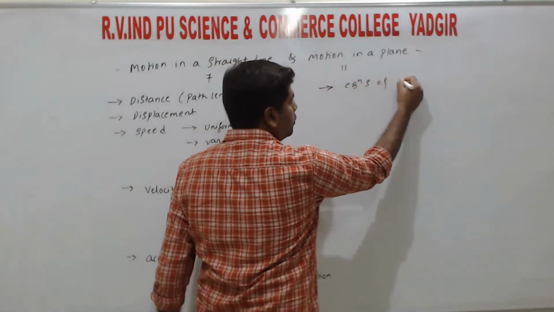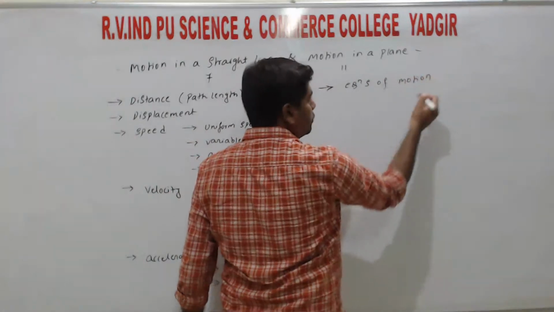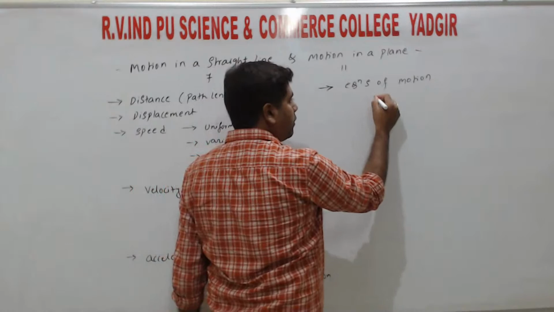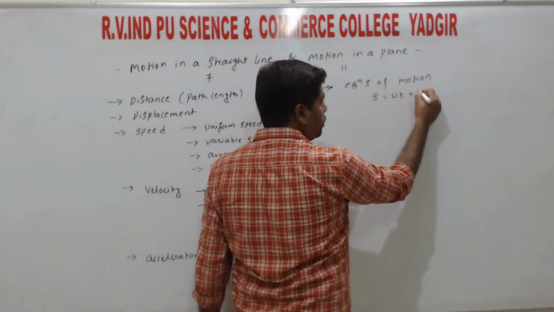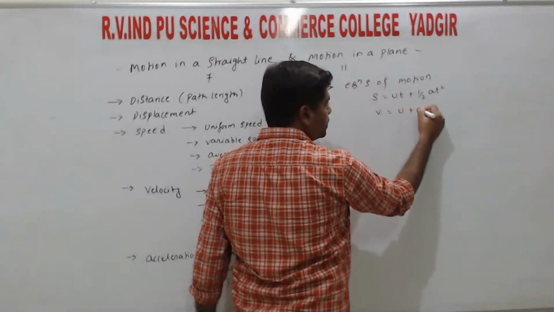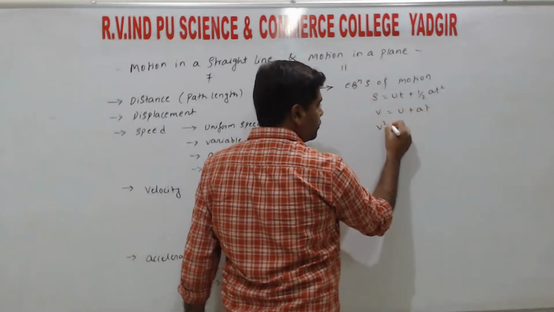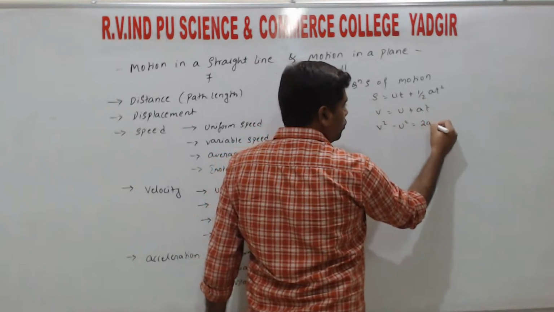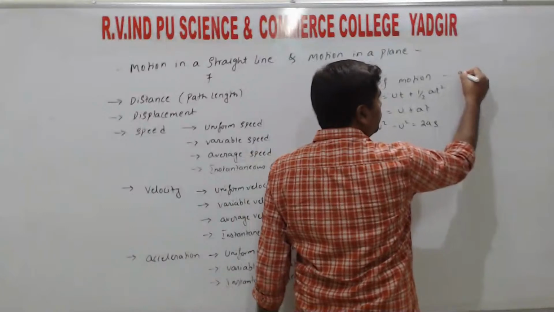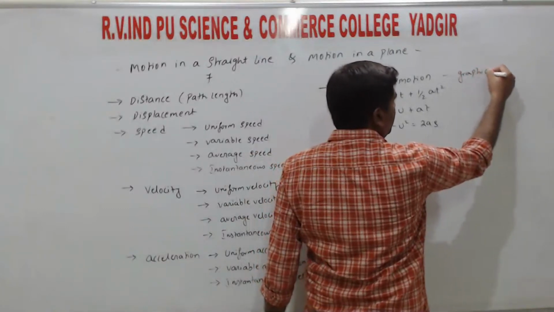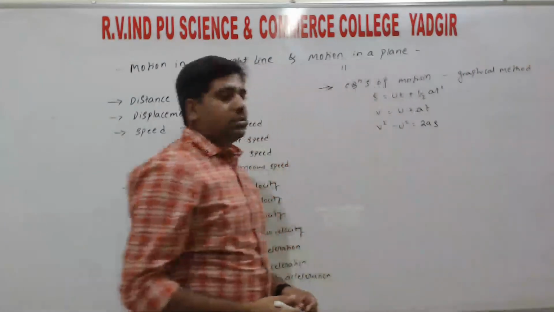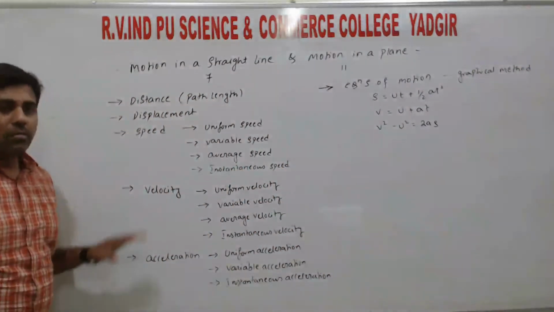Equations of motion. So in the equations of motion we have three equations of motion. One is s is equals to ut plus half at square, v is equals to u plus at, then v square minus u square is equals to 2as. So these equations of motion we need to derive by using the graphical method. So these two topics we get from this chapter, right?